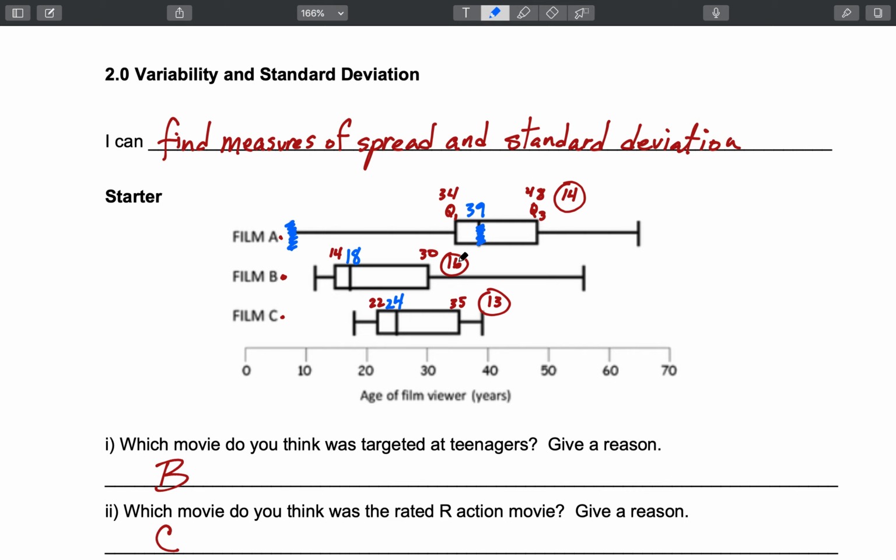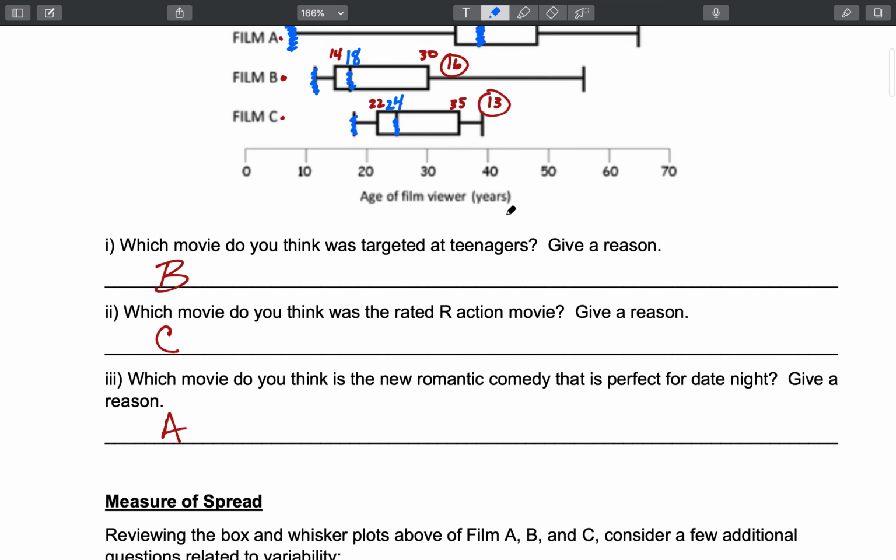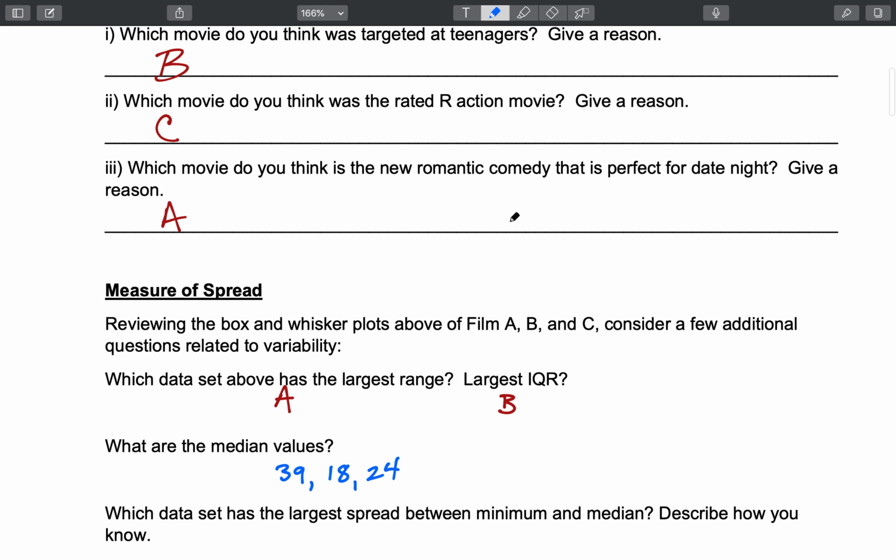So we're trying to find which film is the farthest from the beginning to the middle. Just looking at the three choices, this is clearly going to be film A, because it's by far the farthest from the first person, or the youngest person to watch, to the middle age of the person that watched. So that one is clearly film A.